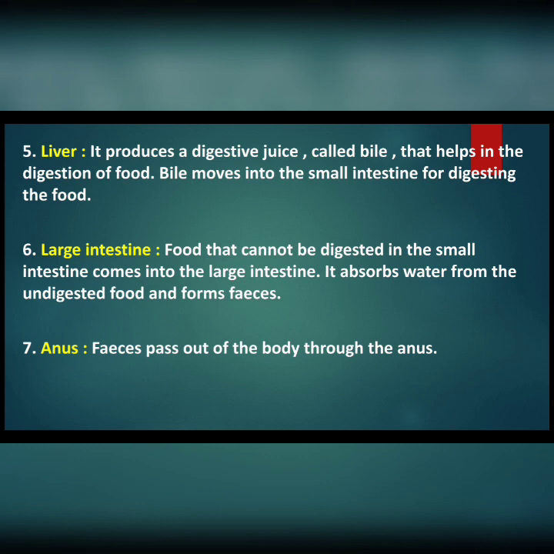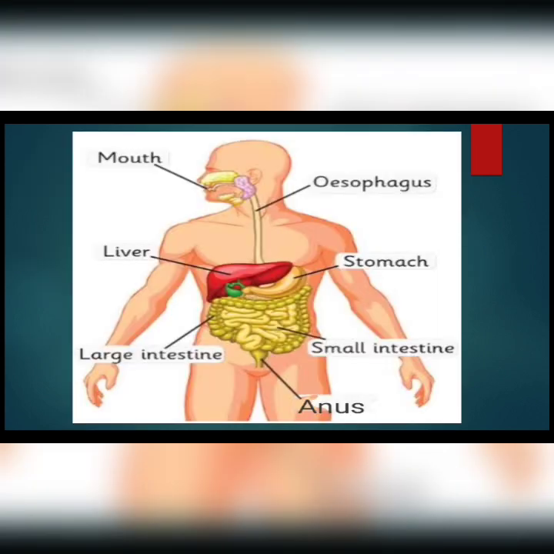Now let us see one figure. See, this is the mouth part, through which food goes into our body. It is the oesophagus. From the mouth, food comes to the oesophagus, then comes to the stomach, then comes to the small intestine.